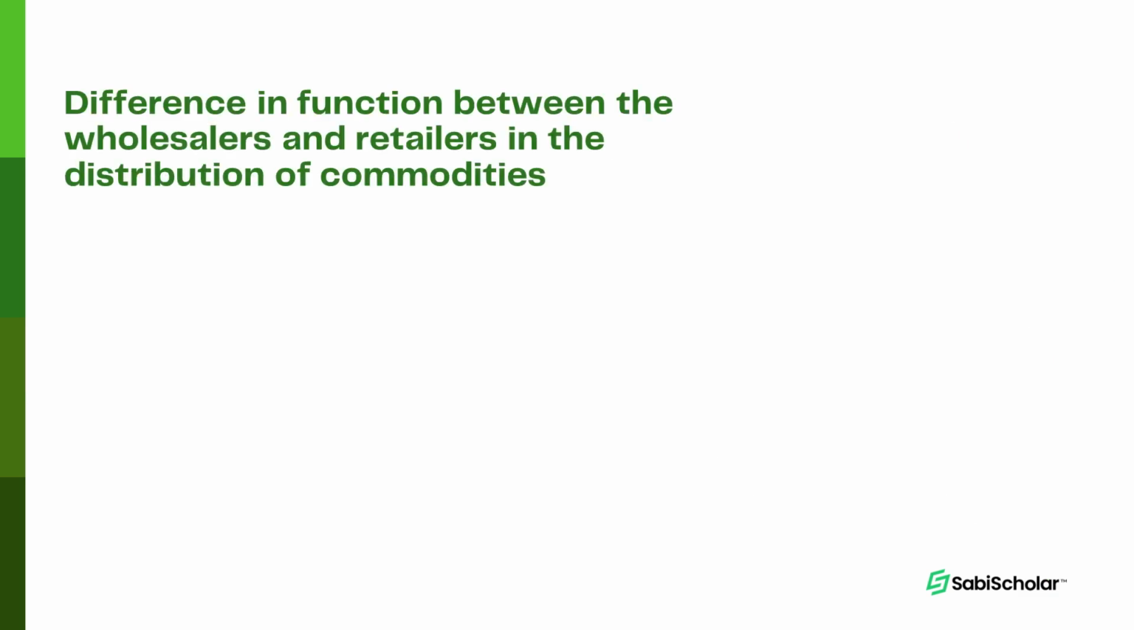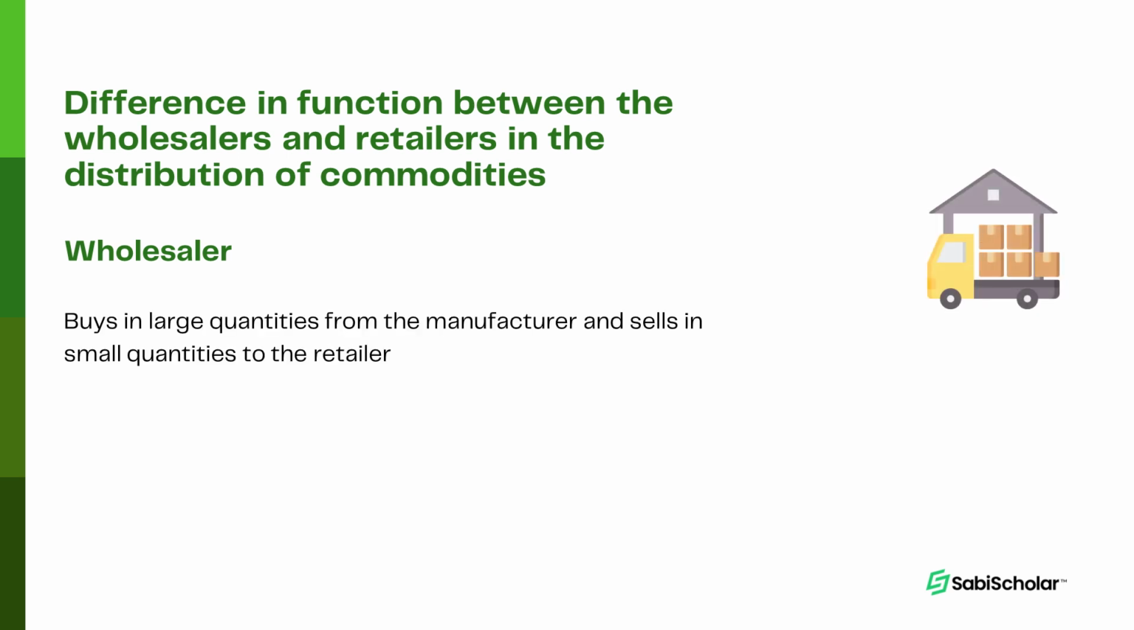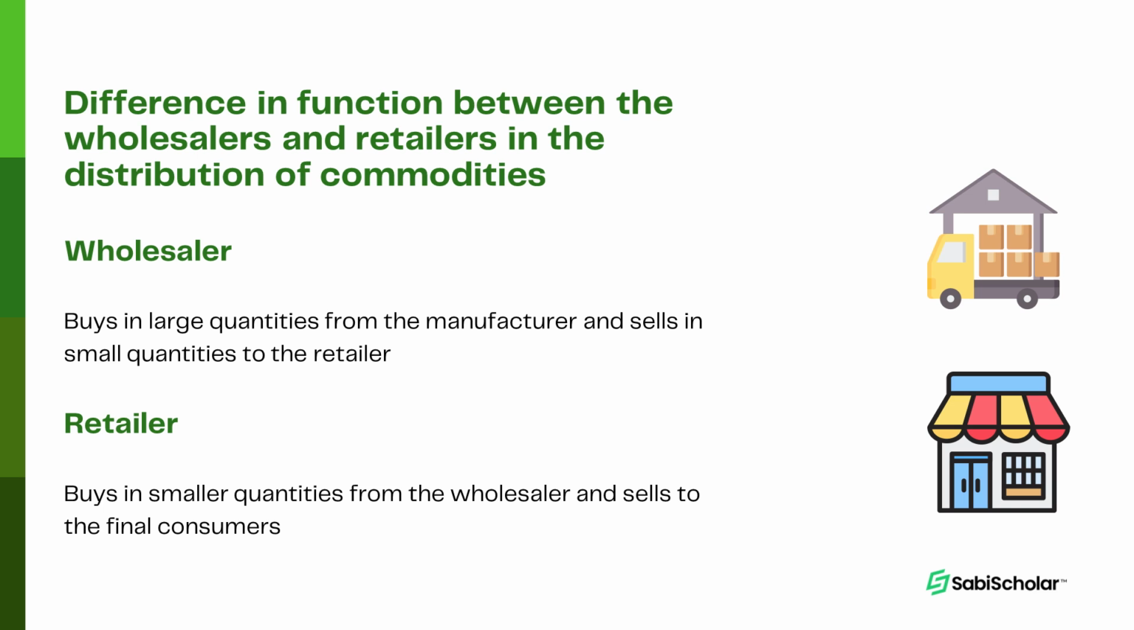Let's now look at something very important. The difference in function between the wholesaler and the retailers in the distribution of commodities. What are their functions? What's the difference between the functions of the retailer and the wholesaler in the distribution of commodities? Let's talk about the wholesaler and the retailer at the same time. First, the wholesaler buys in large quantities from the manufacturer and sells in small quantities to the retailer. And then the retailer buys in small quantities from the wholesaler and sells to the final consumers.